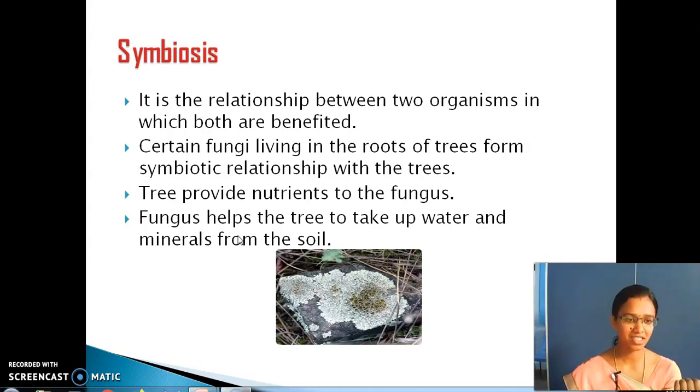So in this relationship, both are benefited. Clear? It is the relationship between two organisms in which both are benefited. Fungi living in the roots help the trees to absorb more water and minerals from the soil, and the trees provide nutrients to the fungus.